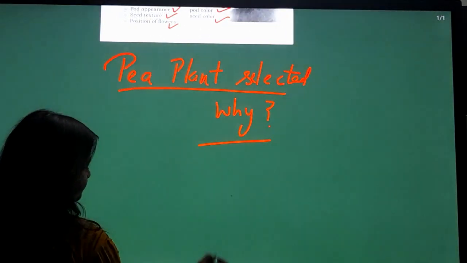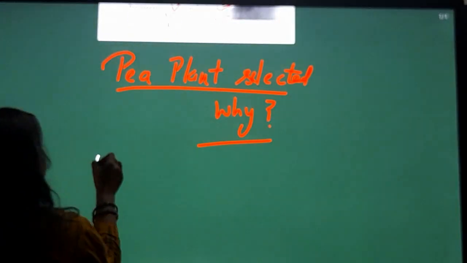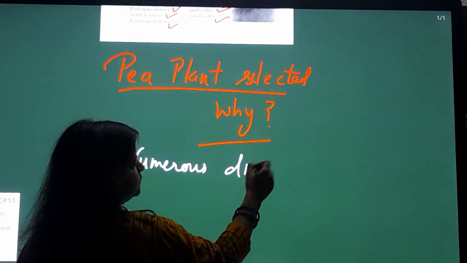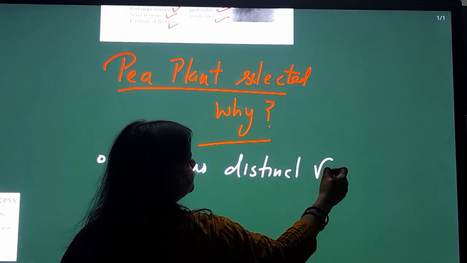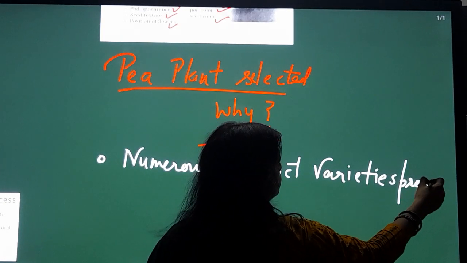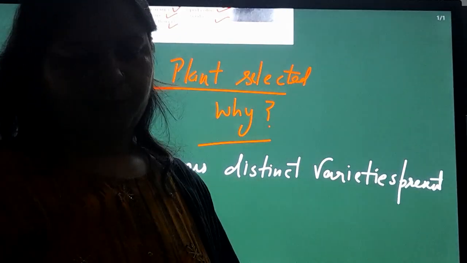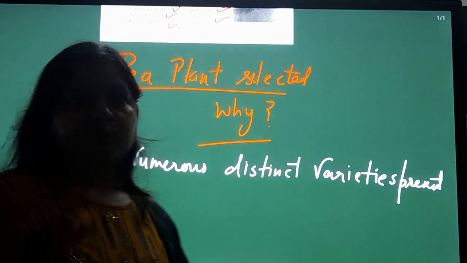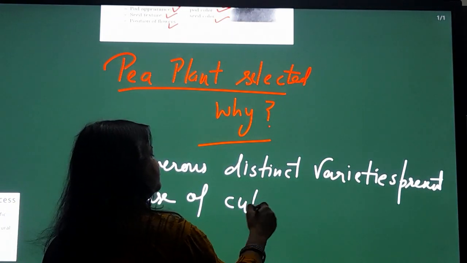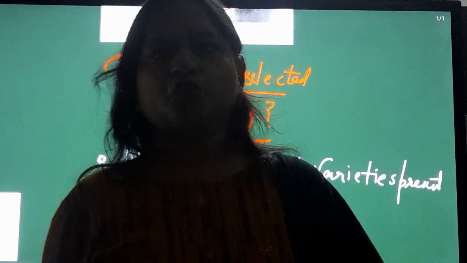You can note it down. In the pea plant, a large number of varieties were present. Second, the ease of culture. Ease of culture means they were very easy to grow in the garden.